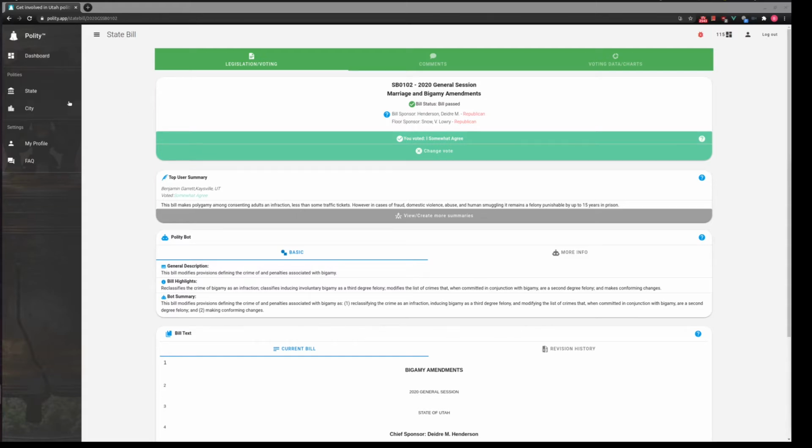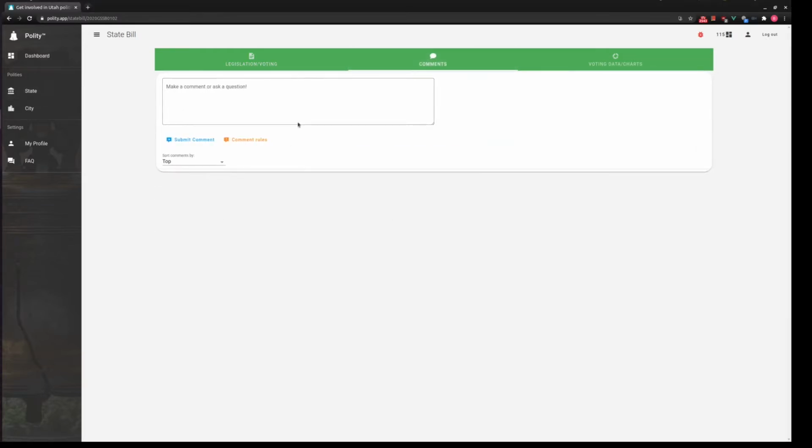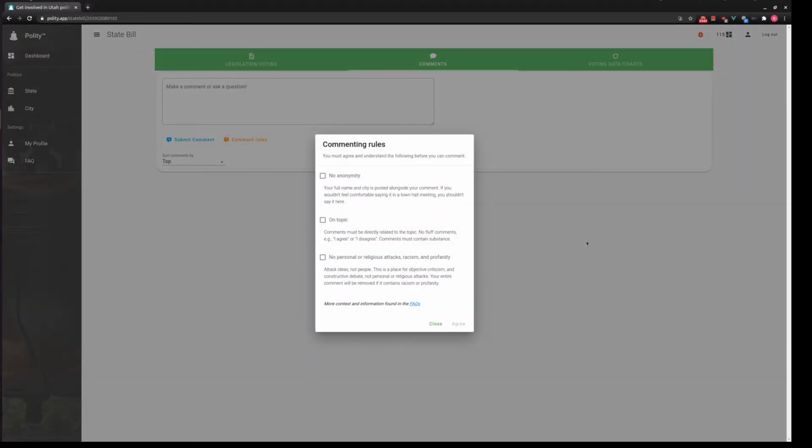Okay, so let me go over to the comment section. Every piece of legislation has a comment section associated with it. There are a few rules associated with the commenting section. First, there's zero anonymity. When you make a comment, your full name, city, and how you voted on that piece of legislation is attached to each comment.